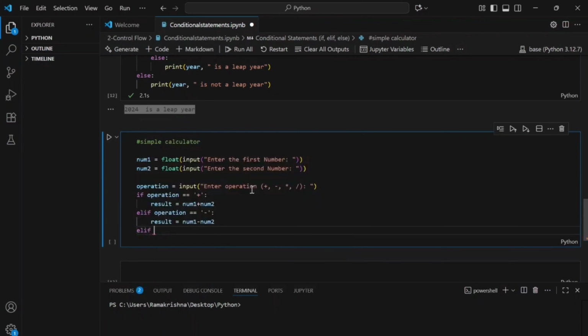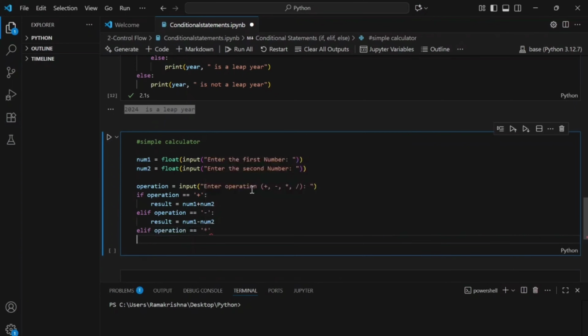Elif operation double equals multiplication, then, again I forgot the colon here, result is equal to num1 multiplied by num2.